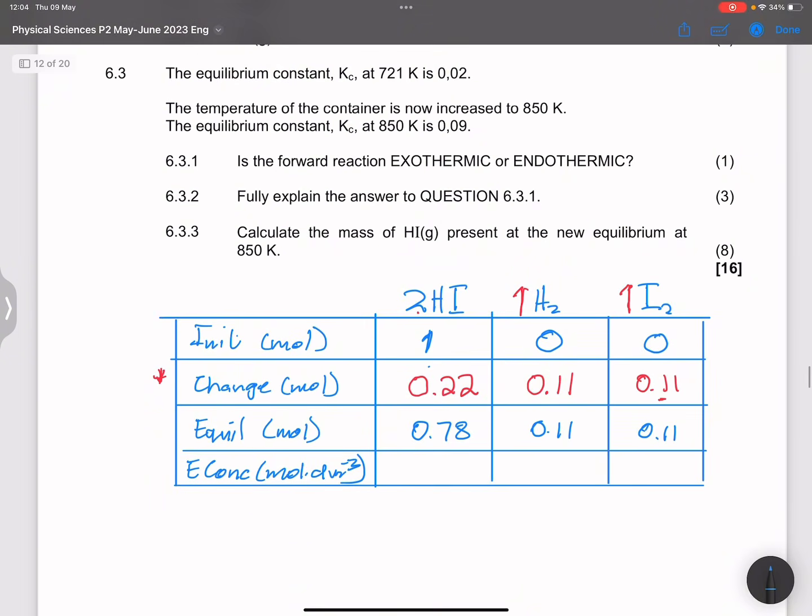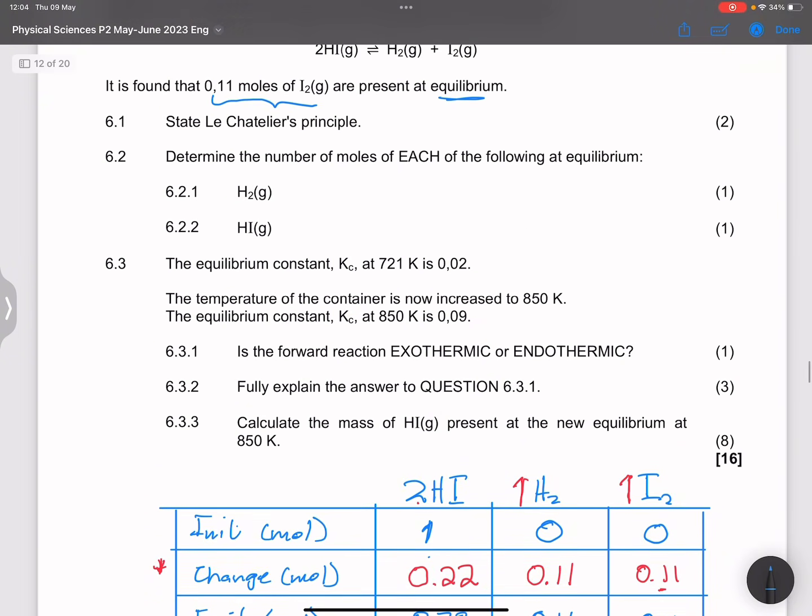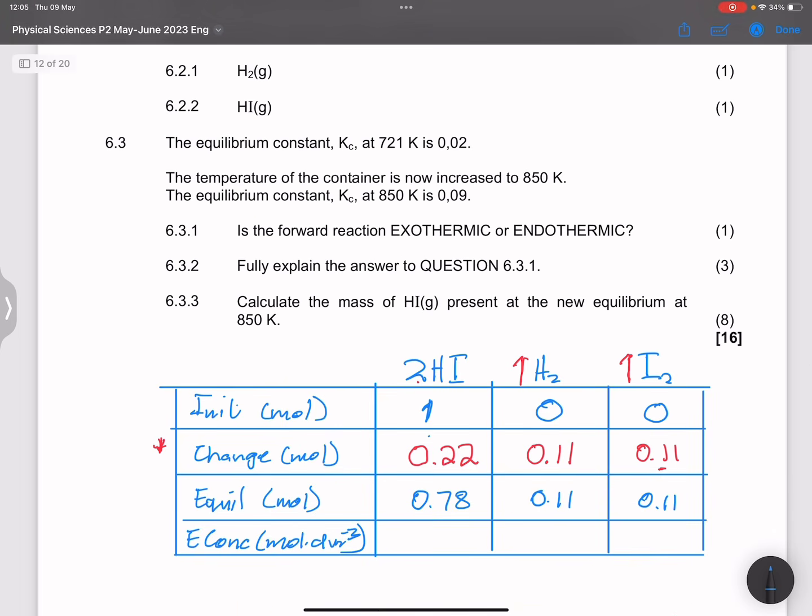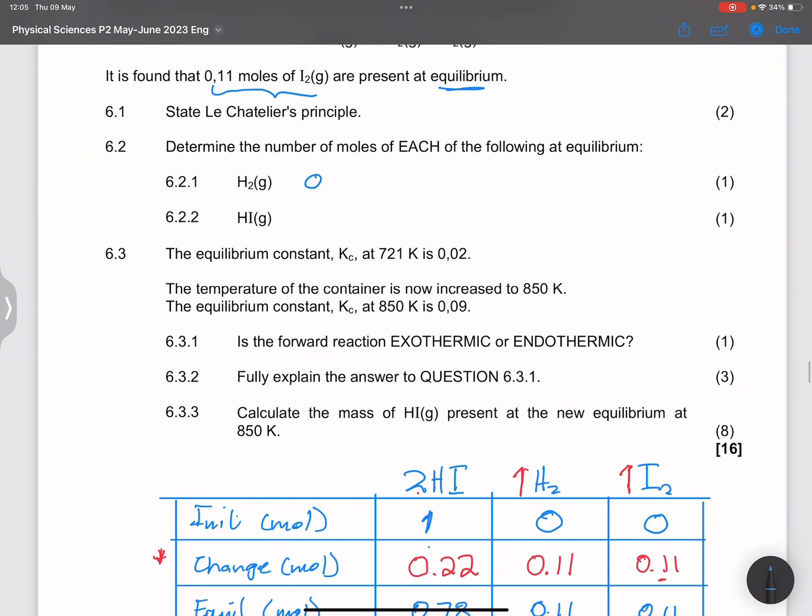And of course, we can calculate the concentrations there. We'll come back to that. Now, they said determine the number of moles of each of the following at equilibrium. So hydrogen, that would be 0.11 moles. What about hydrogen iodide?